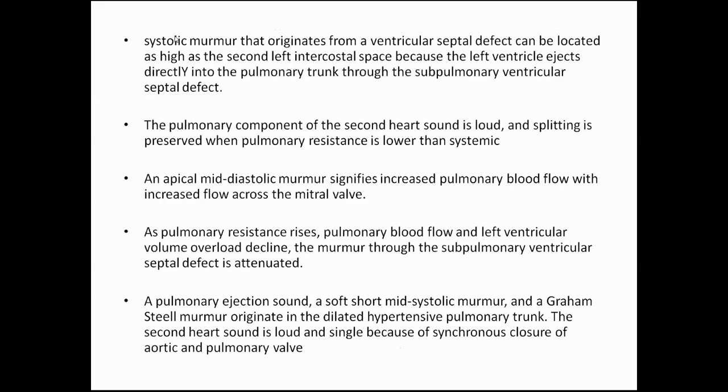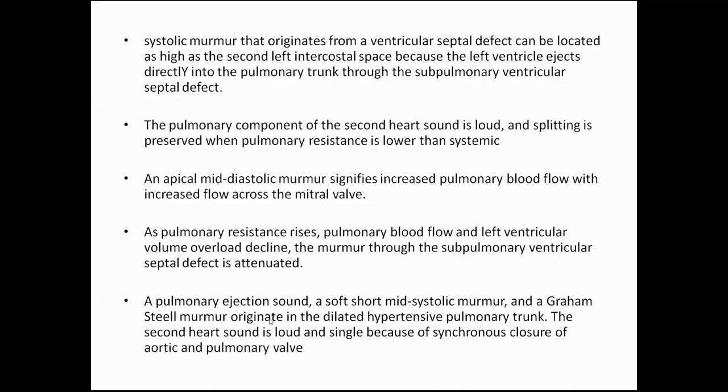Now, the systolic murmurs that originate from the VSD can be located as high as the second intercostal space because the left ventricle is directed. The pulmonary component of P2 is loud and the splitting is preserved when the pulmonary resistance is lower than systemic. Then we have an apical mid-diastolic murmur, which signifies increased pulmonary blood flow across the mitral valve, and as the pulmonary resistance rises, the pulmonary blood flow and the left ventricular volume overload decline. The murmur through the subpulmonary ventricular septal defect is estimated.